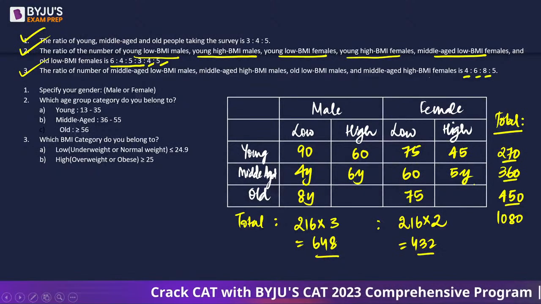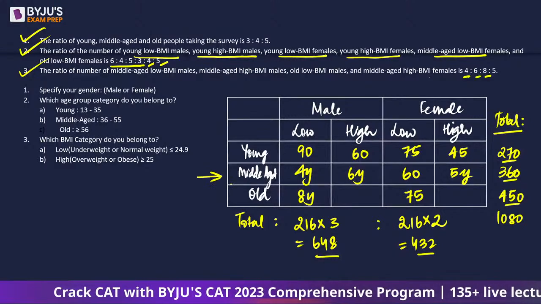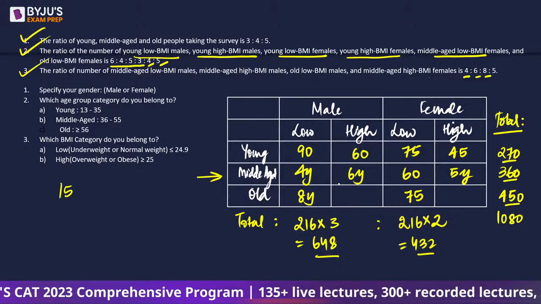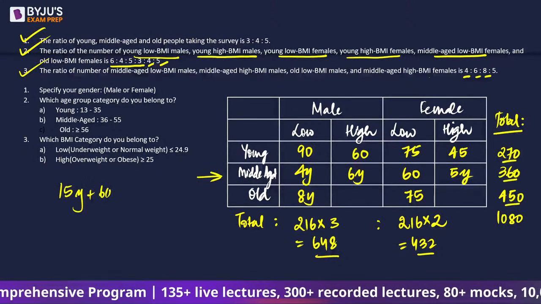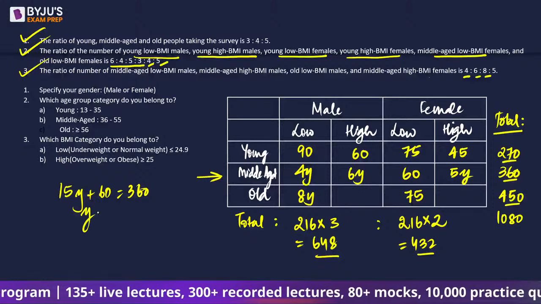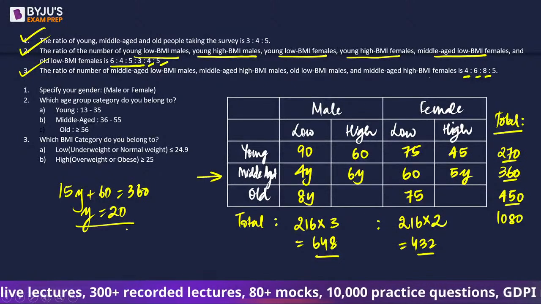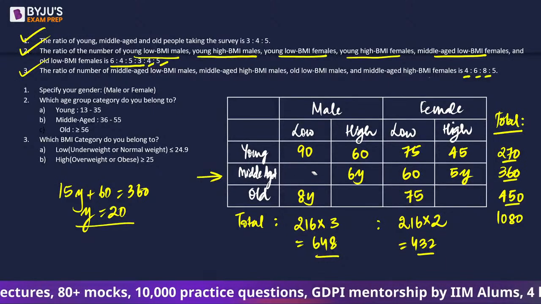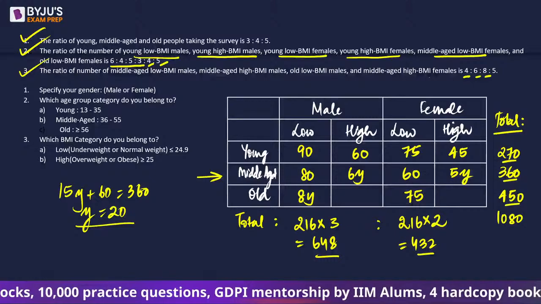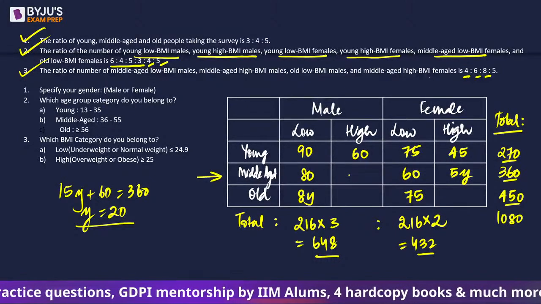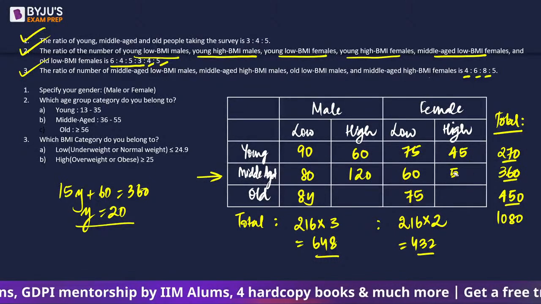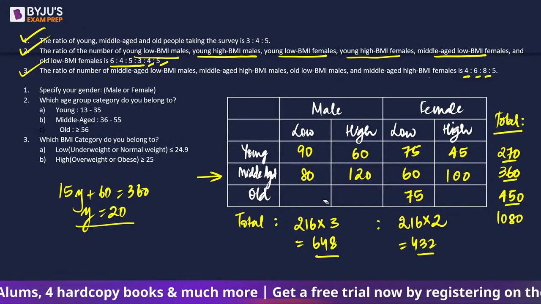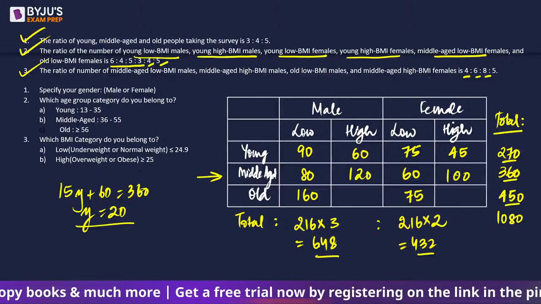So this is given to us. So if we look at the middle-aged row, we can say that 15y, 4y, 6y, 5y, 15y plus 60 is 360 and this will result in y as 20. As soon as y is 20, that would mean this is going to be 20 into 4, 80, 20 into 6, 120, 20 into 5, 100, 20 into 8, 160.